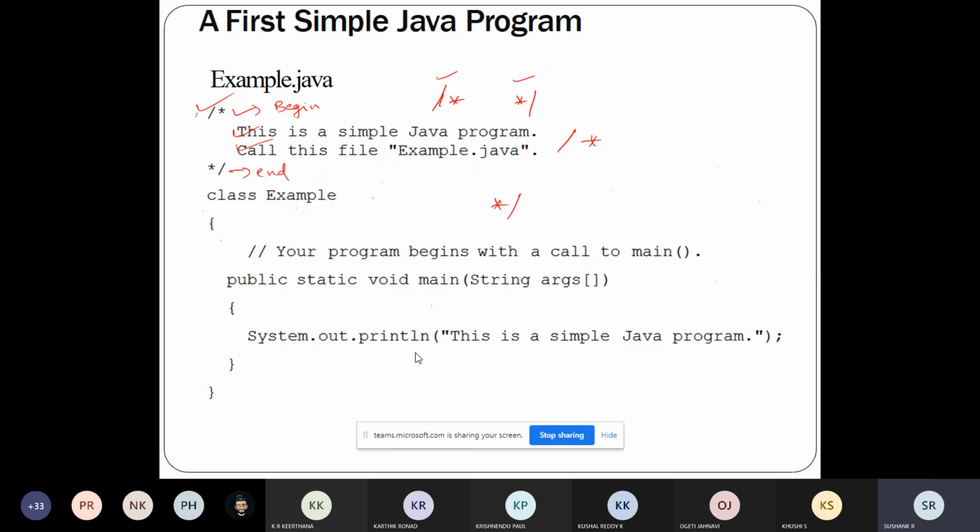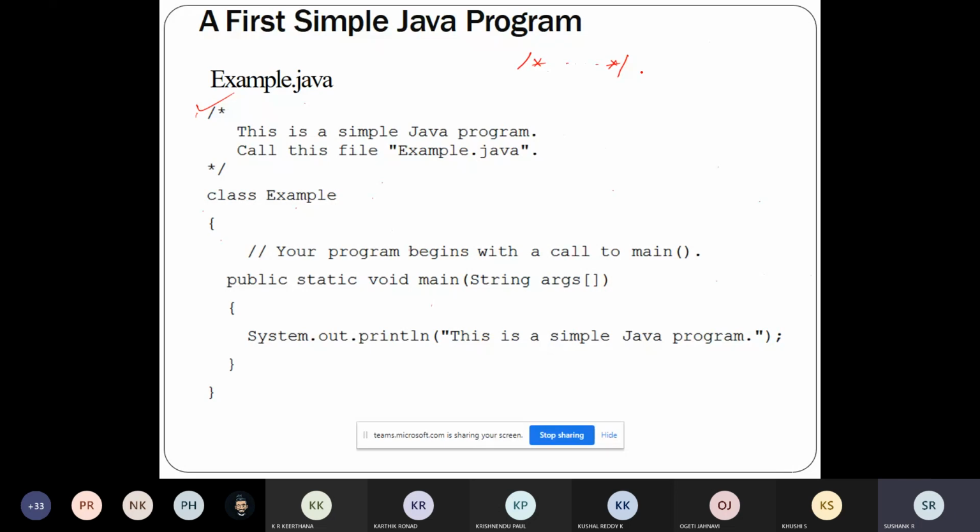Java supports three types of comments. Java supports three styles of comment. One is the multi-line comment, the one written in this example. It begins with slash star and ends with star slash. Why is it called a multi-line comment?